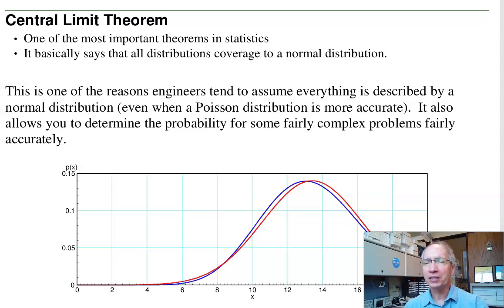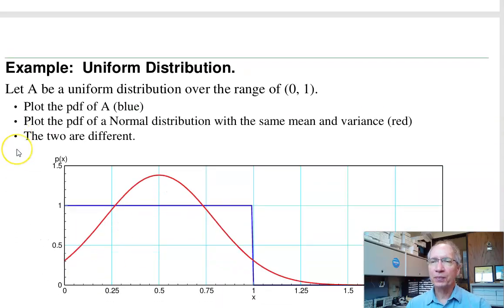A Poisson distribution is a more accurate way to describe some things like cars through an intersection, hands of poker. Even then, I'll oftentimes use a normal distribution to approximate a Poisson distribution, even when I know the answer is wrong. Again, it's a very good approximation. It's very close. I'll just kind of note that if I ever get a negative answer, it doesn't really apply. Plus, I've got more tools for normal distributions.